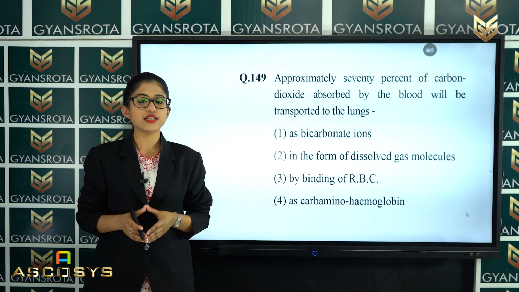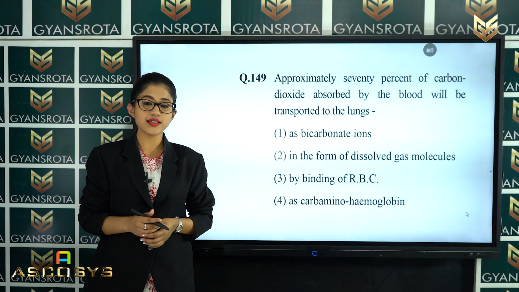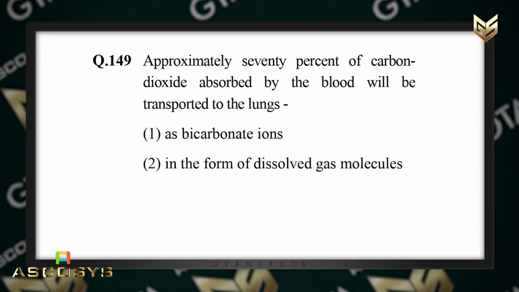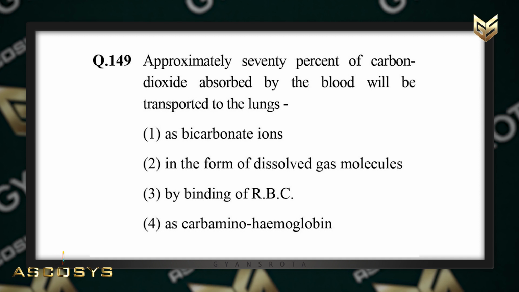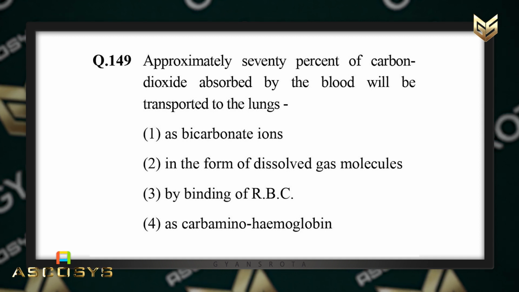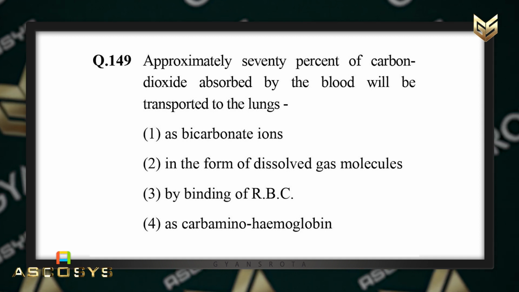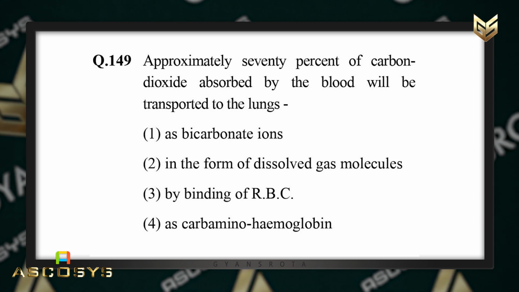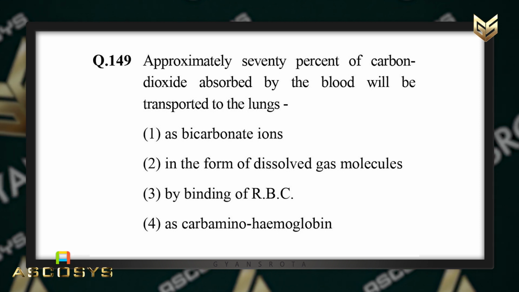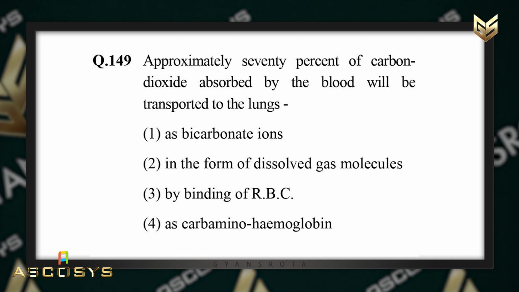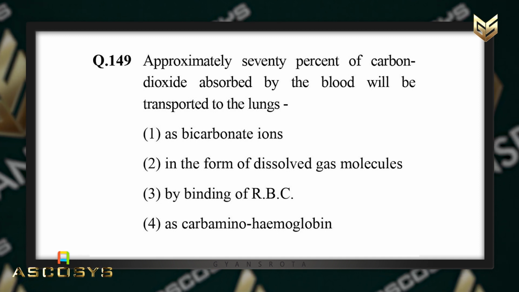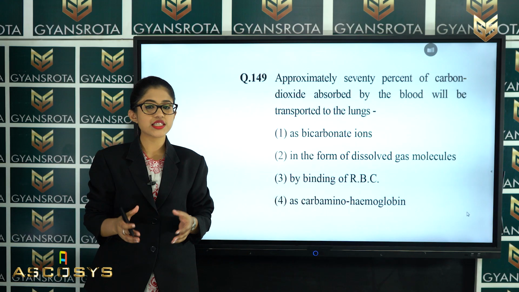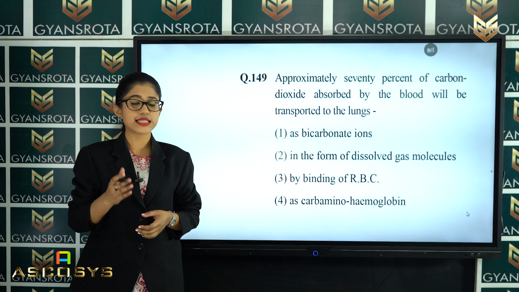Now, the next question is question number 149. Approximately 70% of carbon dioxide absorbed by the blood will be transported to the lungs. Options are given. First option is as bicarbonate ions. Second option is in the form of dissolved gas molecules. Third is by binding to red blood cells. And fourth is as carbaminohemoglobin. So, this is from the chapter breathing and exchange of gases.